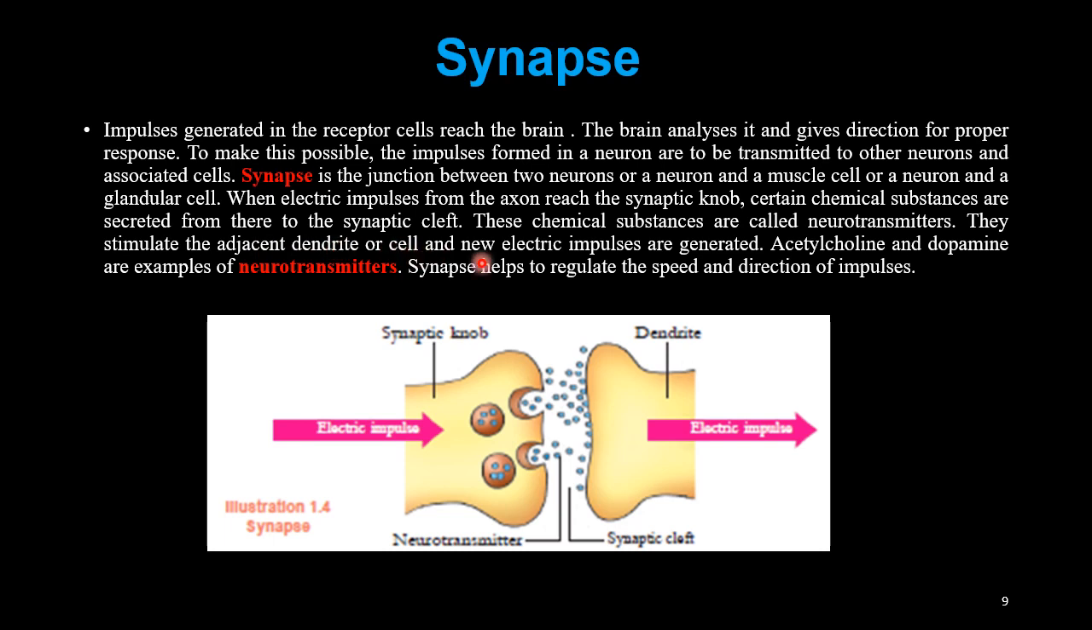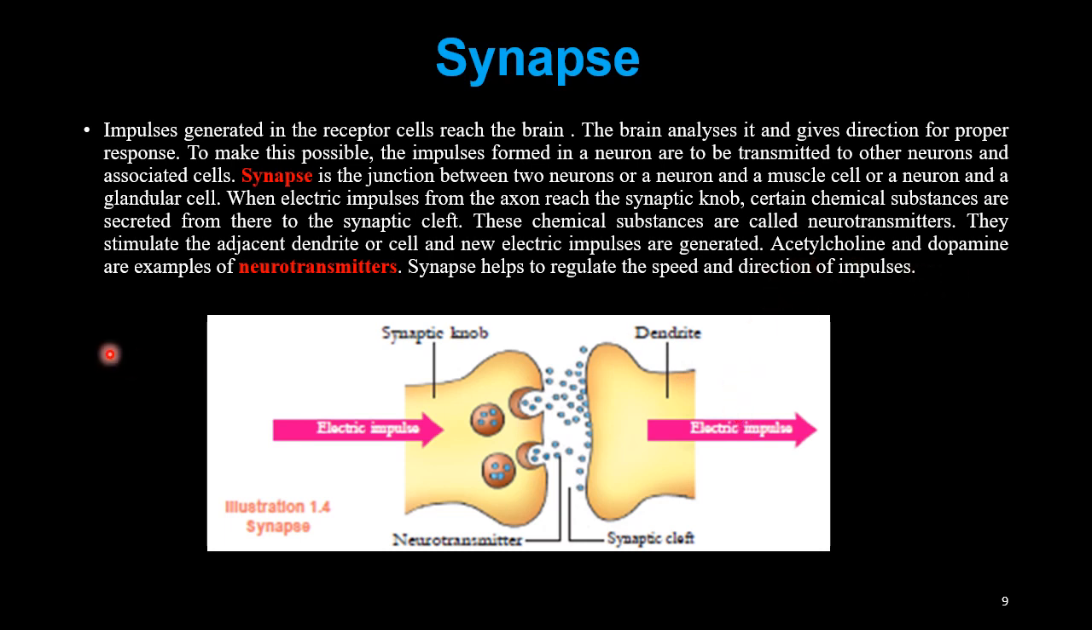to the synaptic cleft. So when the impulses reach the synaptic knob, certain neurotransmitters are released. These are the chemicals which are released into the synaptic cleft that will carry these impulses to the dendrite of the next neuron, or into the next muscle, or into the next glandular cell. These chemical substances are called neurotransmitters. They stimulate the adjacent dendrite, or new electric impulses are generated in the next neuron.